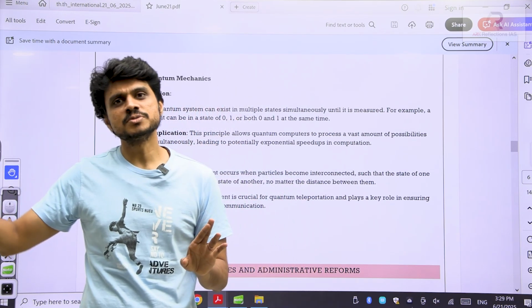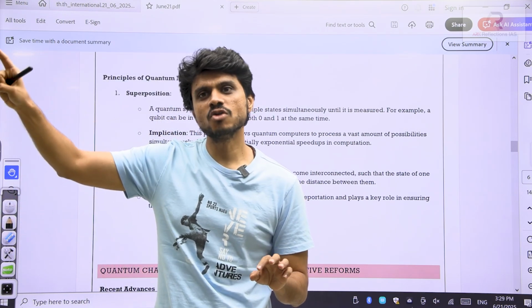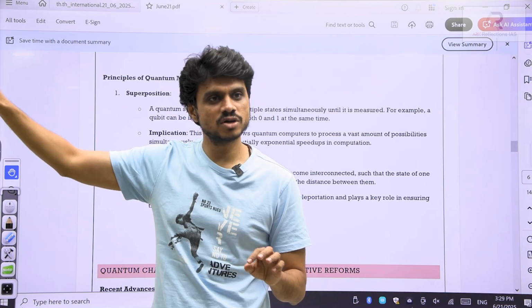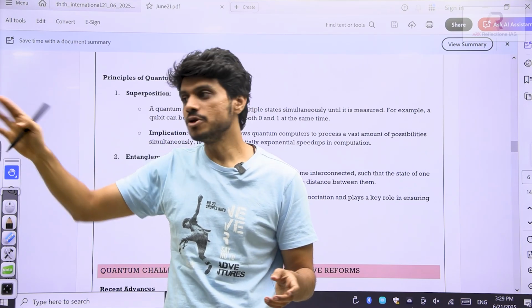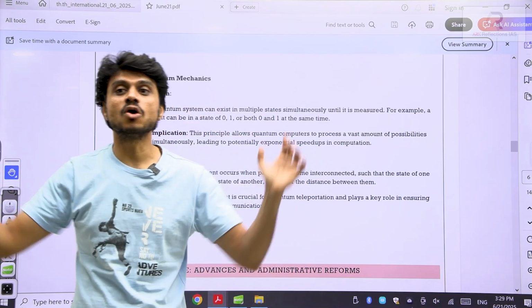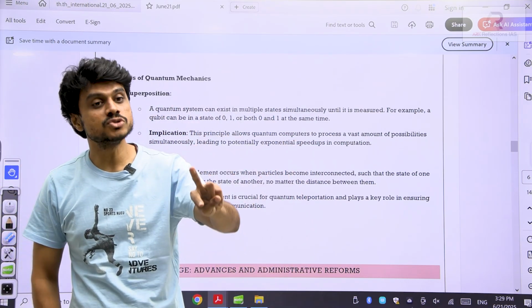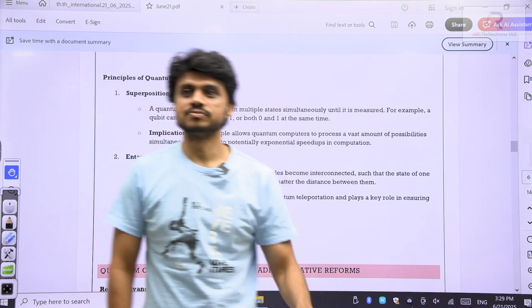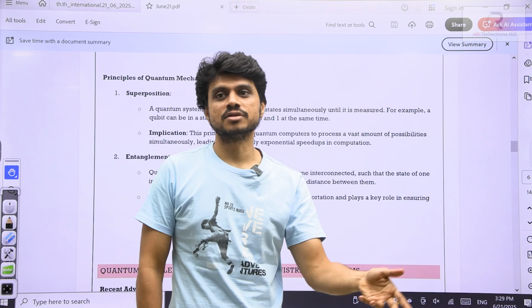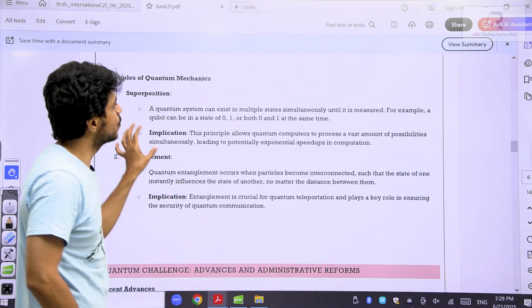Simply, traditional computers mean on and off. I turn off the switch, lights are gone. I turn on the switch, lights are on. Now here it is a kind of state where there can be both on and off. So you are using 1 and 0 together. Previously I could use either 1 or 0. Now you can use them together. That is called the principle of superposition.